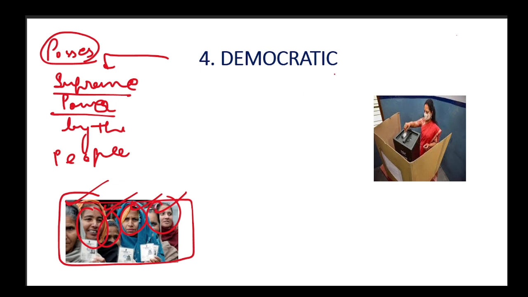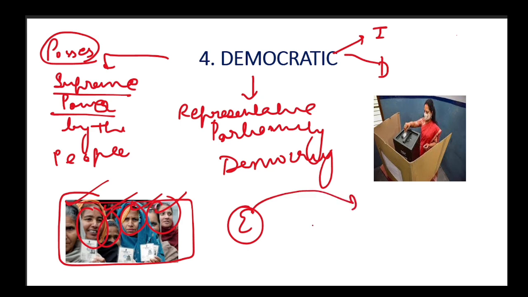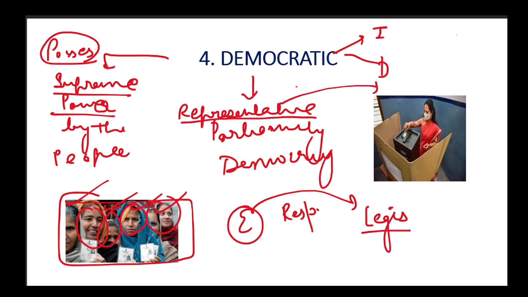Now this democracy, there are two kinds. Okay, so we have indirect and direct. In India we have the indirect kind, which is called representative parliamentary democracy. What is it called? Representative parliamentary democracy, right? जहाँ पर क्या होता है कि जो एग्जीक्यूटिव है, it is responsible to the legislature.